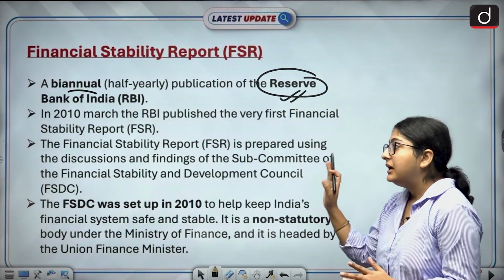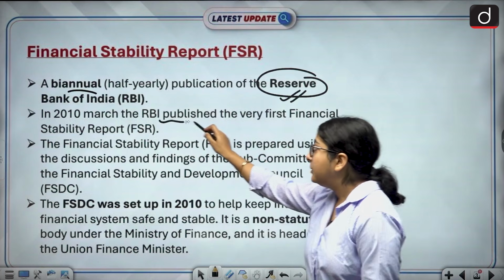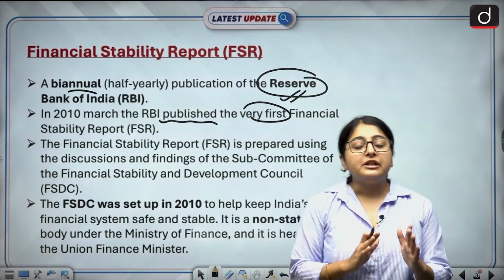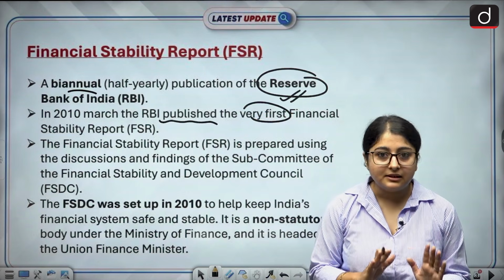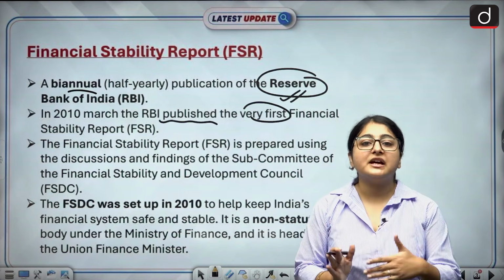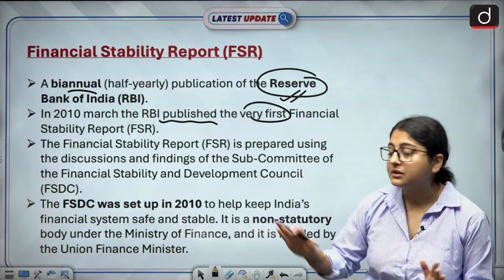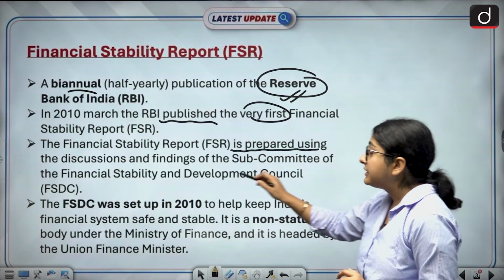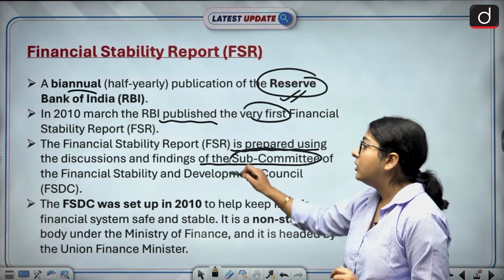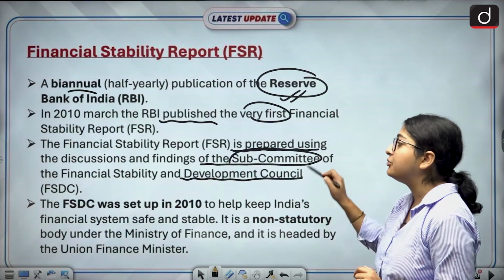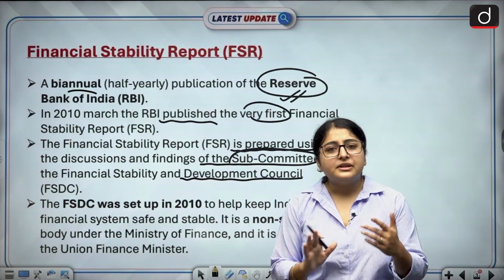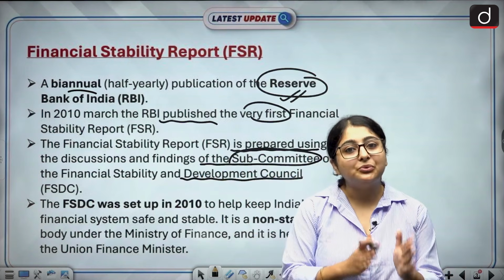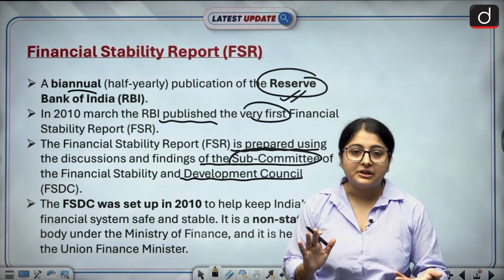Now, in March 2010, RBI published the very first Financial Stability Report. The very first report was published in 2010, and since 2010, RBI has been publishing it every 6 months. Now, the Financial Stability Report is prepared using the discussions and findings of the subcommittee of the Financial Stability and Development Council, that is FSDC. Now, does the RBI prepare this report alone? The answer is no. RBI does take the help of different committees.